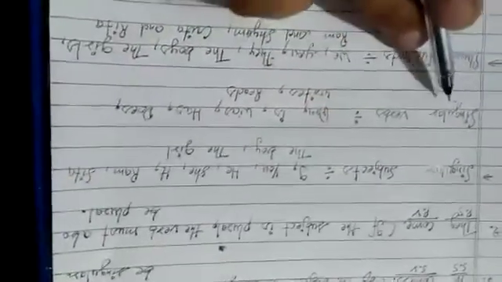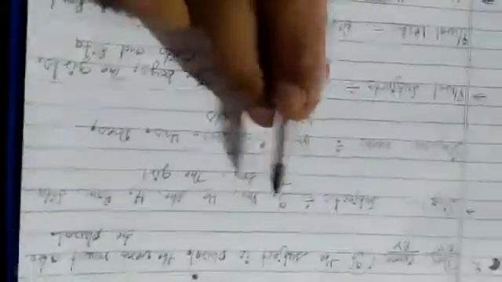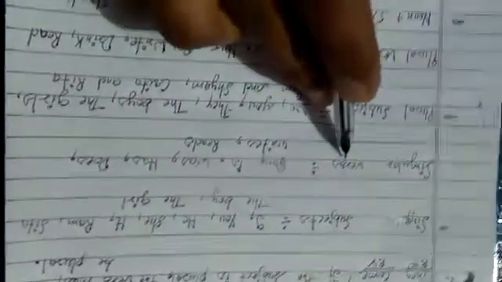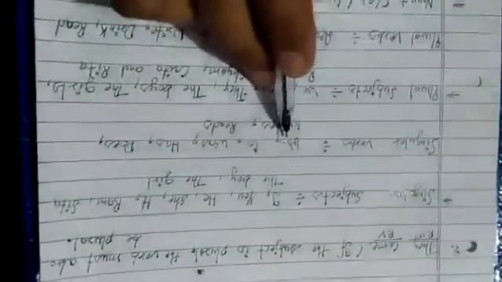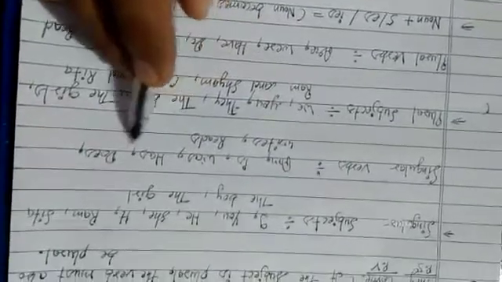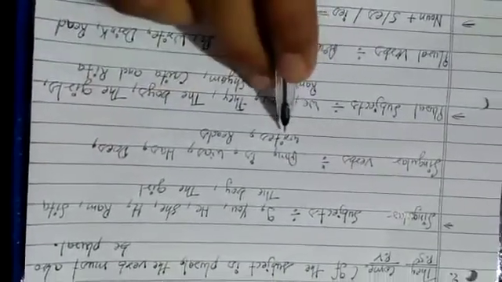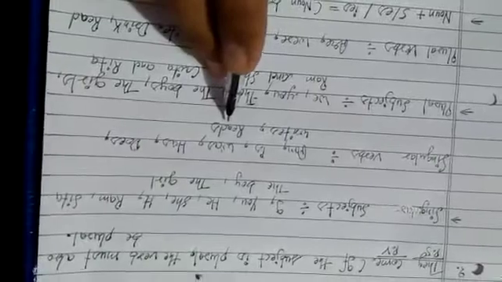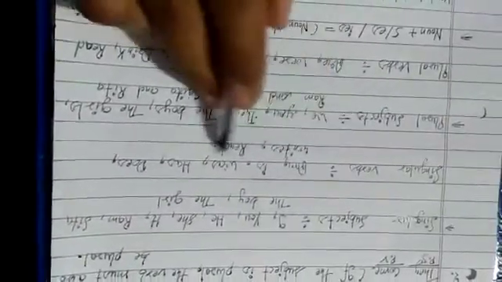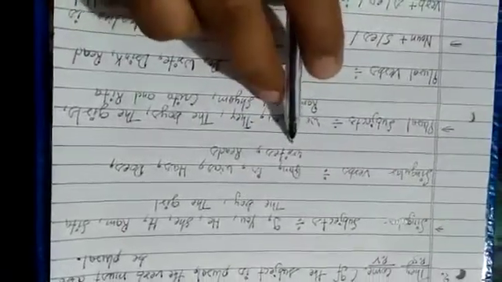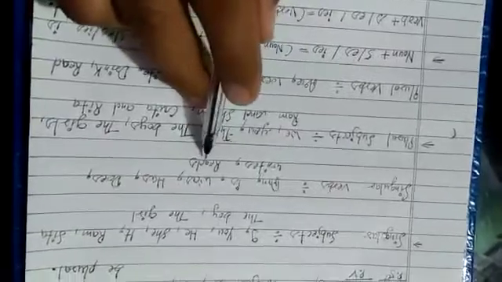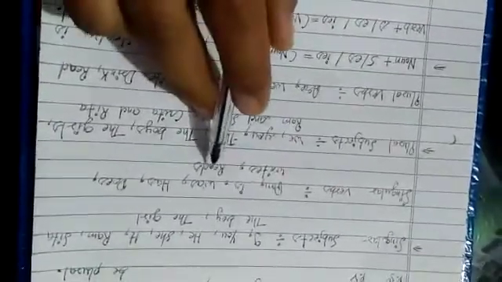What are the singular verbs which are supposed to be used with these singular subjects? Am, is, was, has, does, writes and reads. These are singular verbs, dear students. These are very easy to understand, but writes and reads are the singular forms of the verbs.